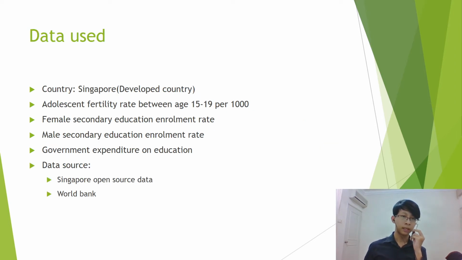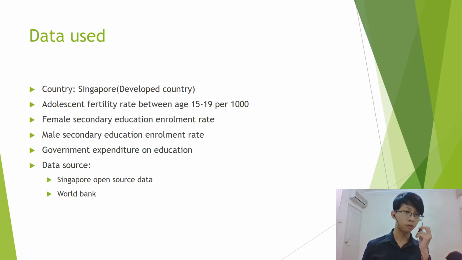So, for the data used in this study, we're going to use the data of Singapore because it's a developed country that is famous for low crime, low corruption, and high standard of education. We're going to use the variable of adolescent fertility rate between age 15 to 19 per 1,000. We're also going to use the female secondary education enrollment rate, and likewise the male secondary education enrollment rate.